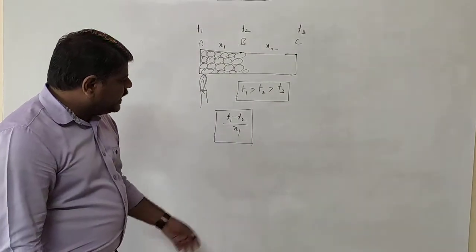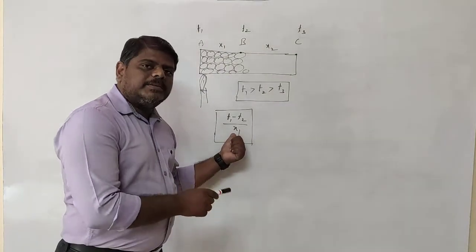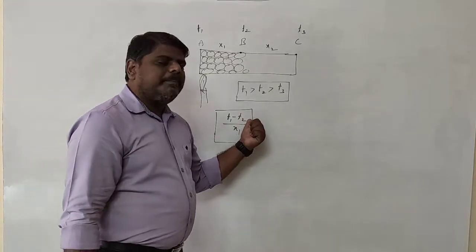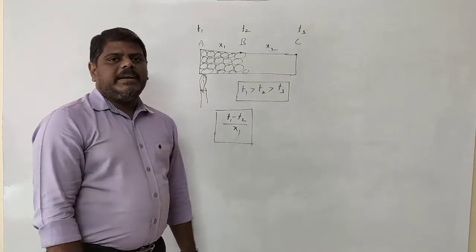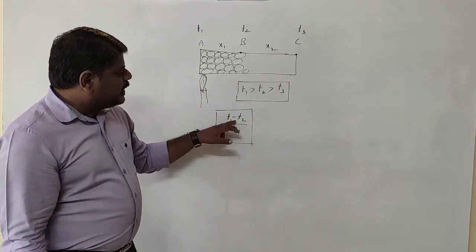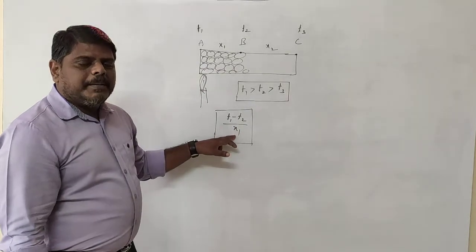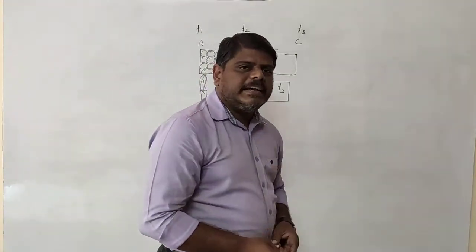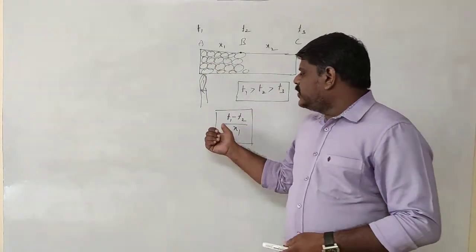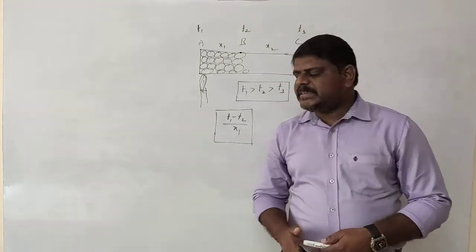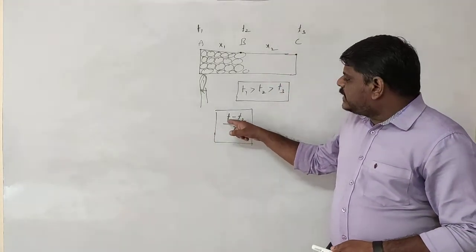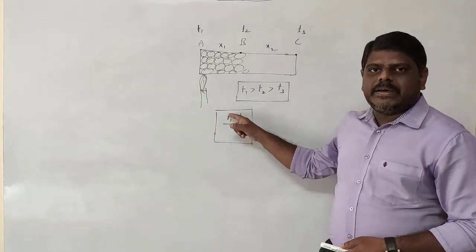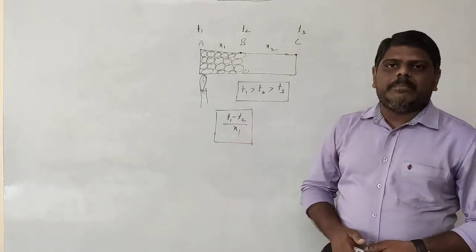So if you want to define it, what you have to do? You have to make the denominator equal to 1 unit. If the denominator is equal to 1 unit, then what remains? The temperature difference. So it can be defined as the temperature difference per unit distance, in the direction of flow of heat energy. So the temperature gradient is nothing but the difference in temperature, or the change in temperature per unit distance.